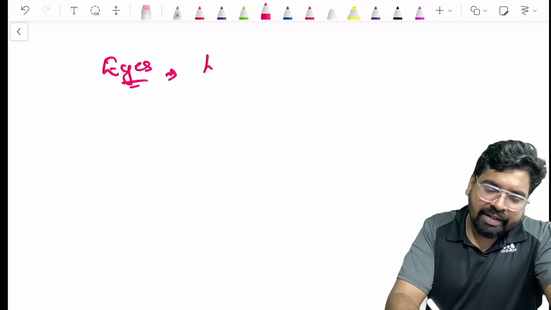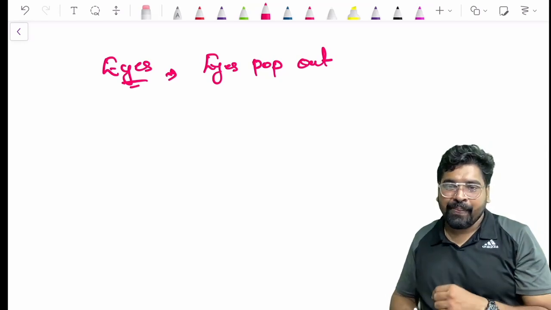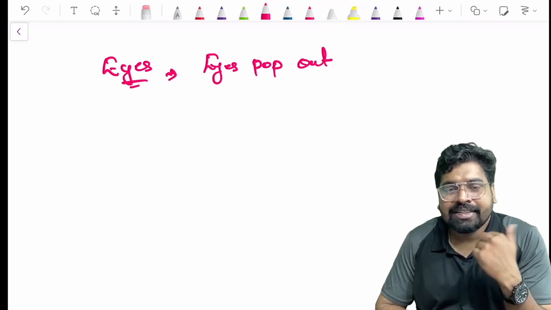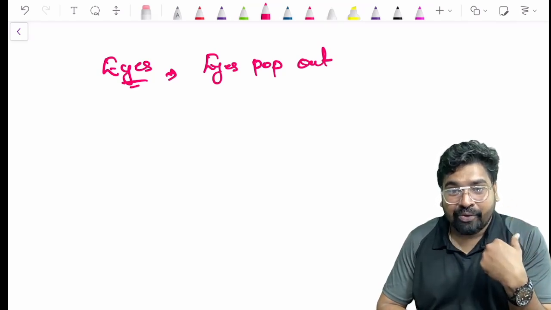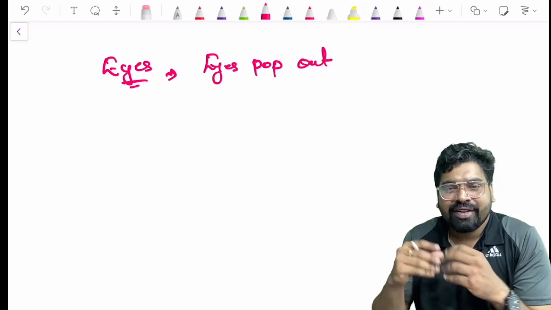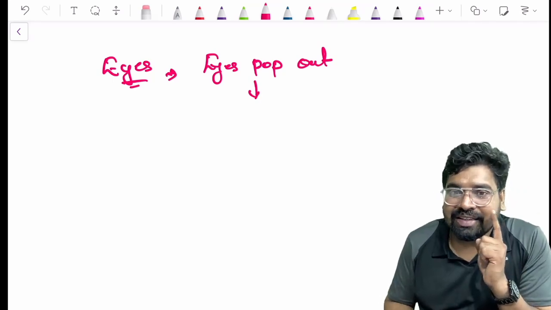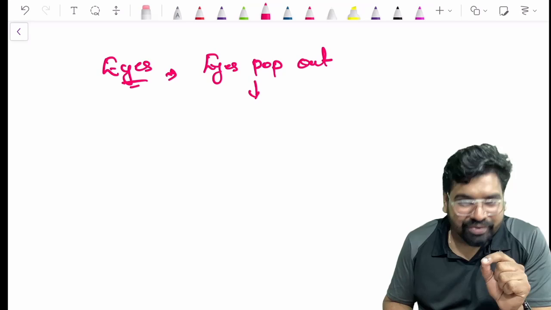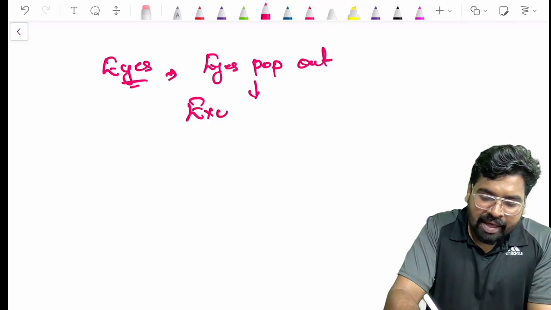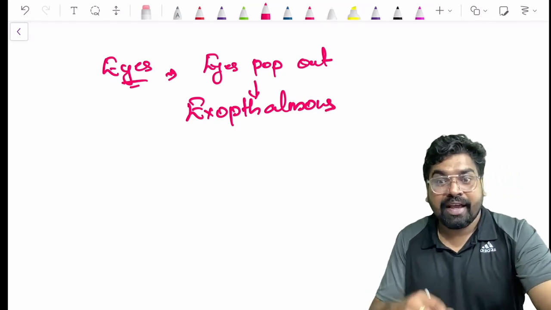So what happens? The eyes will pop out. In Crouzon syndrome, the skull is fused prematurely and the bone is fused and there is no proper placement of your eye. The eyes will pop out. So what condition do you see in Crouzon syndrome? It is exophthalmos, the eye coming out.